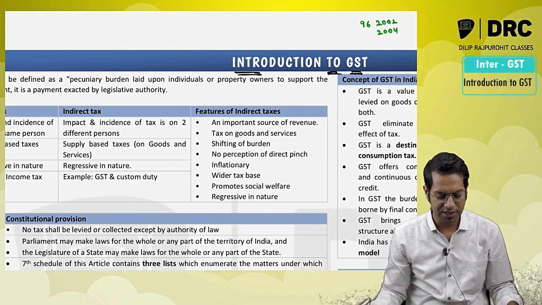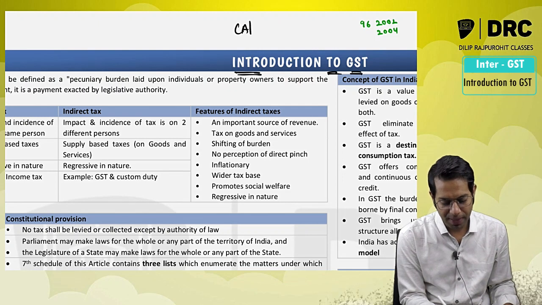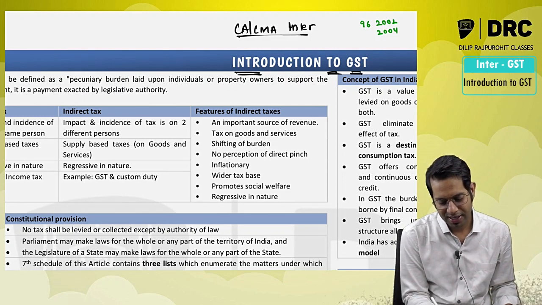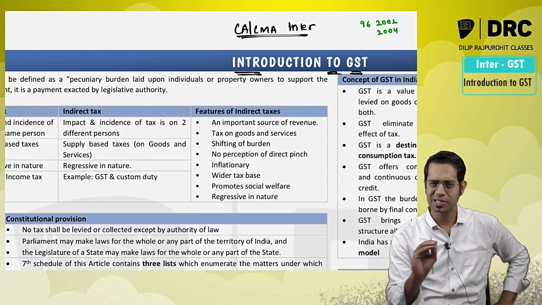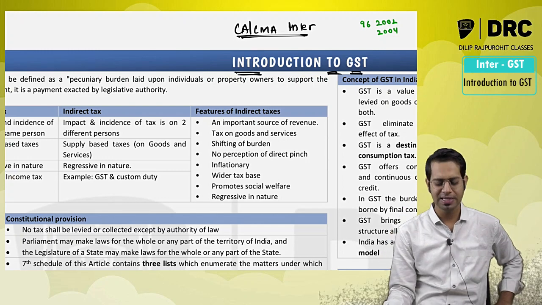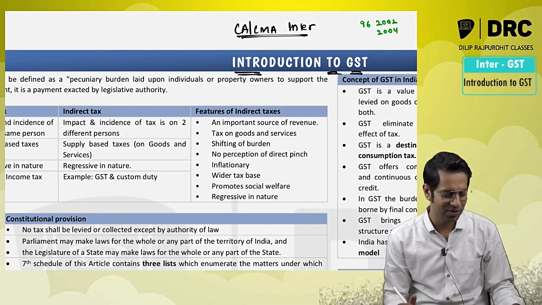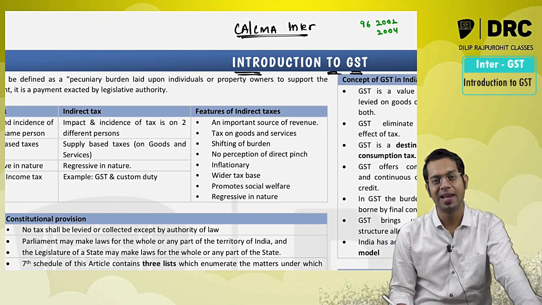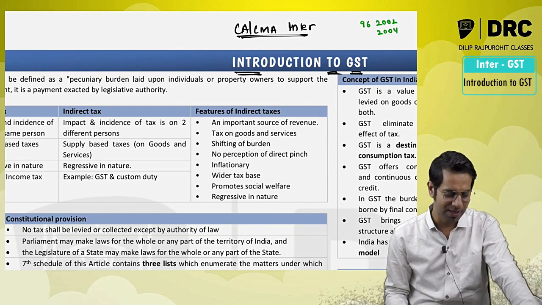This beautiful law called GST, this chapter gives the introduction, and this can be referred by CA and CMA intermediate students. These videos can be referred by CA and CMA intermediate students. For both of them, the GST is for 40 marks only. For CA students, it is the last attempt, the last attempt for which the GST will be for 40 marks, and the last attempt for CA students who are writing examination in the old syllabus.